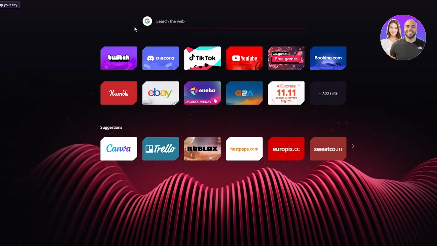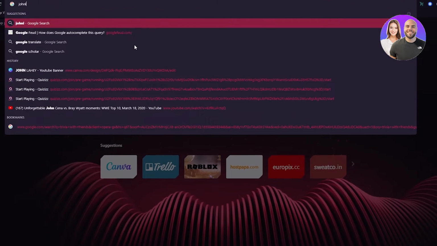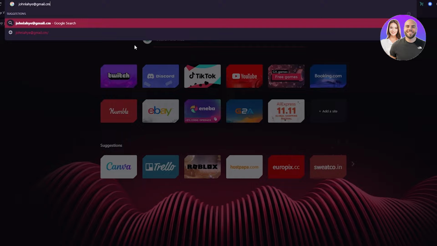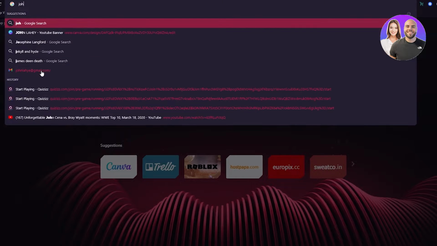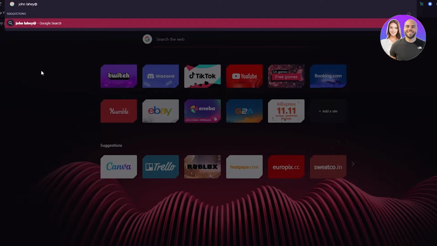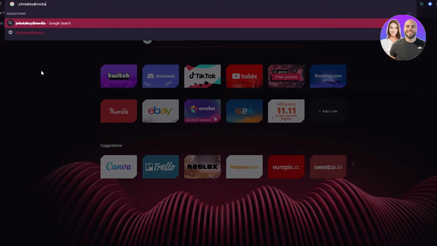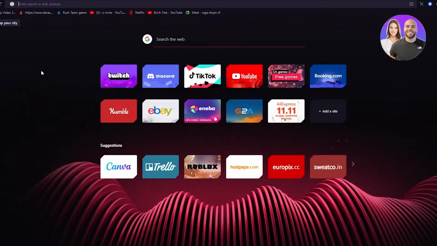Now, what a professional email does not look like is, let's say, for example, if I write this over there, this is very informal. This is an email that everyone uses, and it's not very professional. But if you do want to write your name, you can do that. And then you can put in your company if you want. So, for example, let's say your company is related to media, like media and stuff .co or .edu and stuff like that. So, basically, you want to make it look as professional as you can.